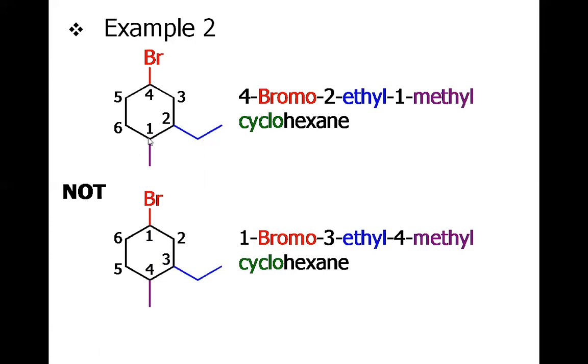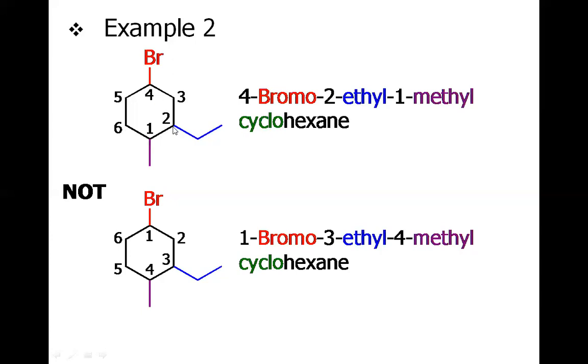So as per the rule, the substituent nearer to the start of the numbering is to be chosen. So we will choose this methyl to be 1. We cannot choose the ethyl, because if you choose the ethyl as number 1, obviously then you will say this methyl to be number 2, then 3, 4, 5, the bromo will come at 5 position. So this is the only option left, which gives the lowest numbers. So this is 1 methyl, 2 ethyl, and 4 bromo.